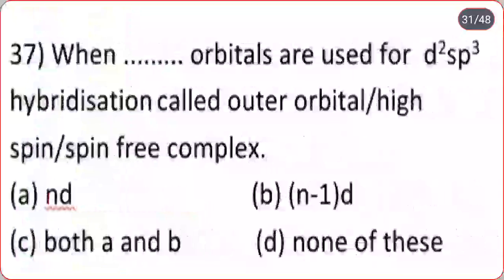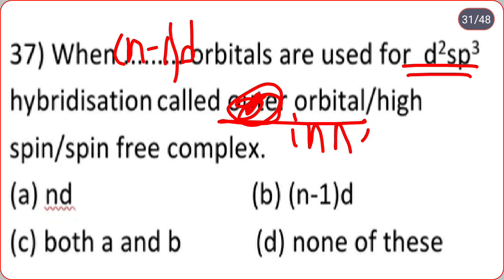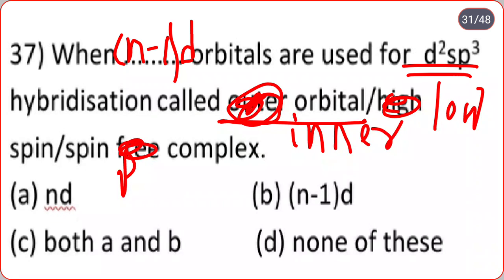Remember that. And when n-1d orbitals are used for d2sp3 hybridization, it is called, sorry, here not outer, here inner orbital or low spin or spin paired complexes. Okay, typing mistake. So remember that n-1d orbital.